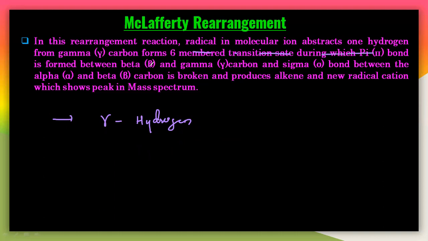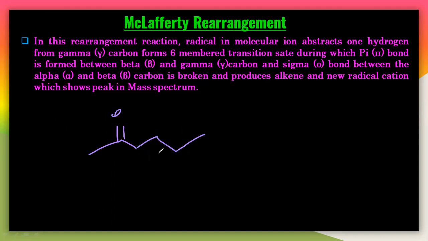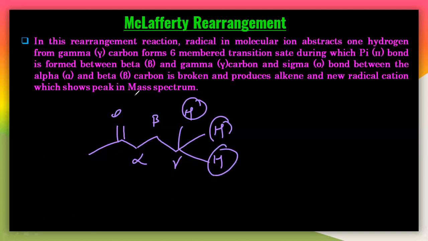So gamma carbon untene, this rearrangement happens particularly there. Gamma carbon means you can take it like this. This is alpha, this is beta and this is gamma. The hydrogen on this carbon is called the gamma hydrogen like this.